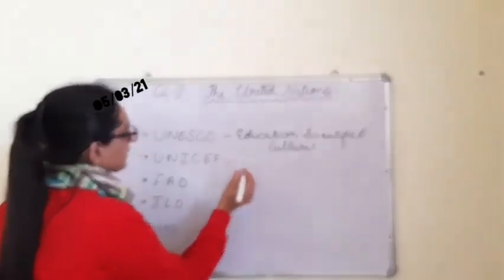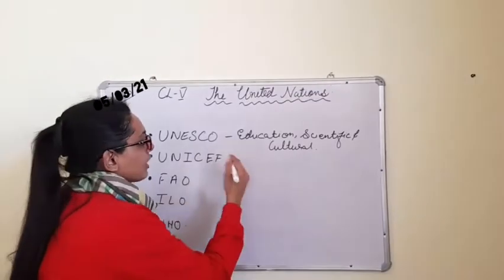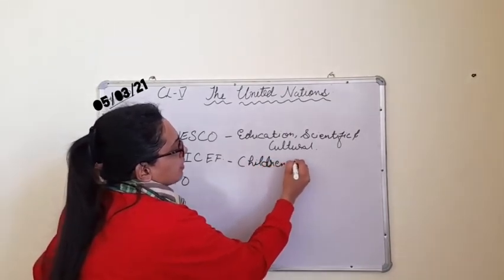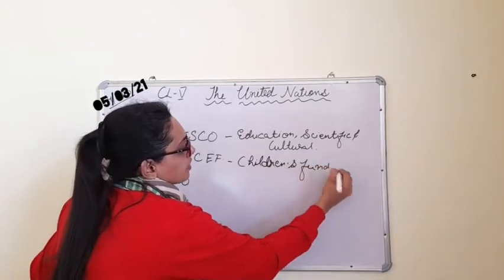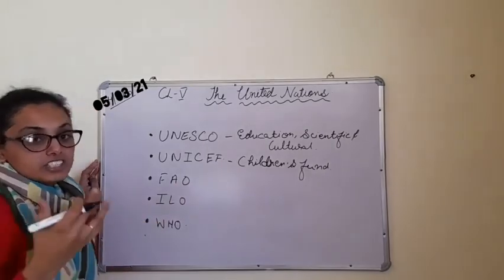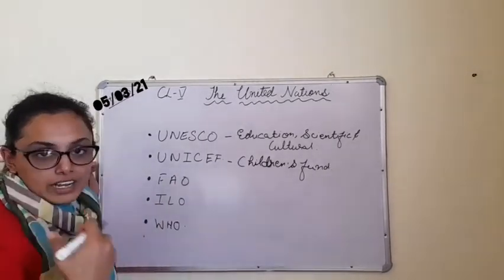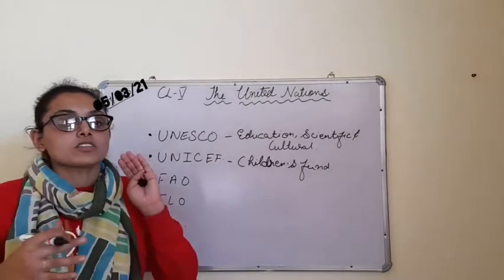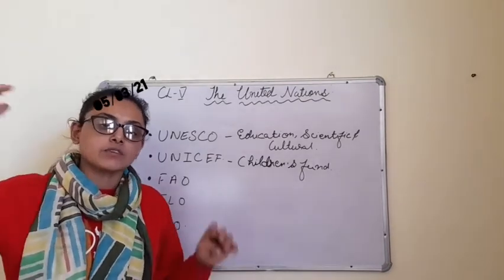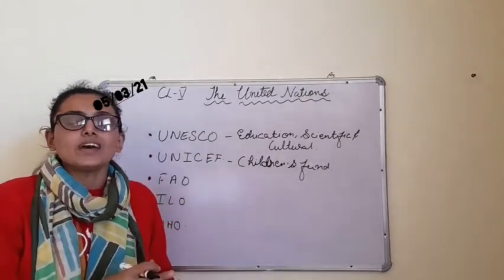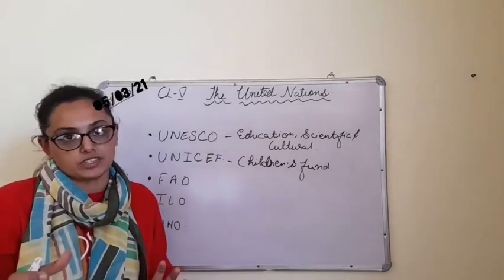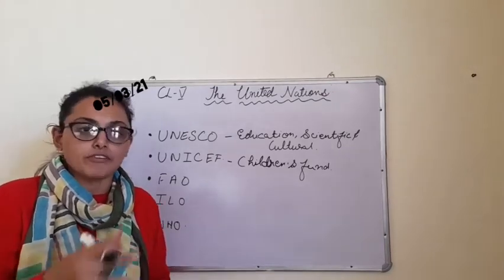Next we have the United Nations International Children's Emergency Fund. Now it is the Children's Fund, which means they take care of the welfare of the children, like child labor and all. Then the children are given proper education and all. Suppose the child is in class 4, which level of education is given to that child? When the child is in class 10, which level of education is given? So basically, its part is to take care of the welfare of the children.